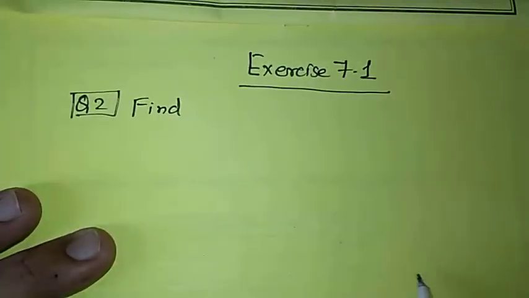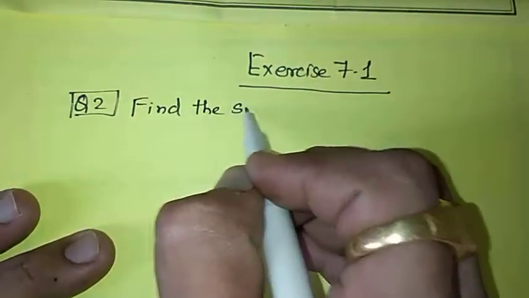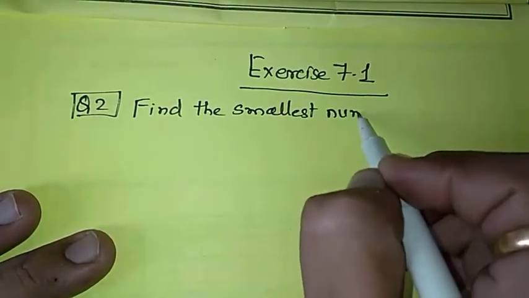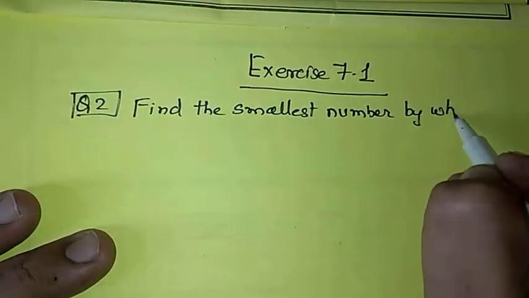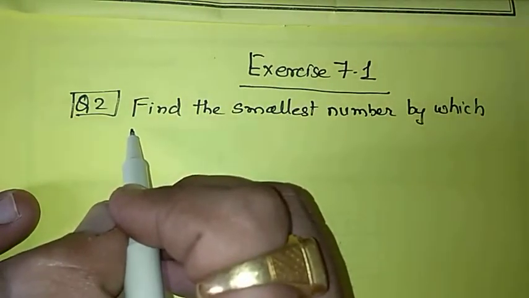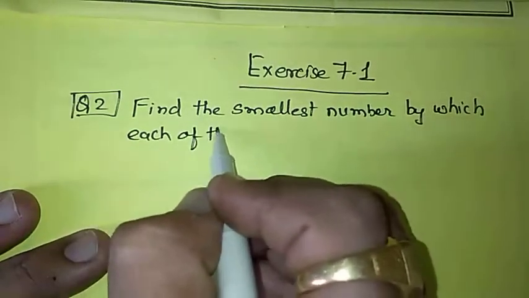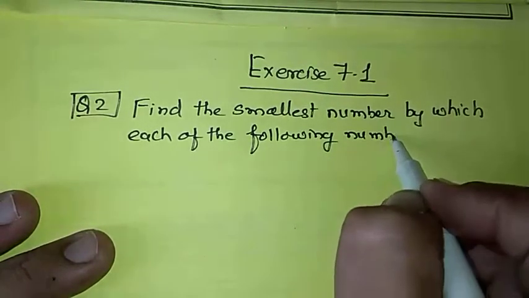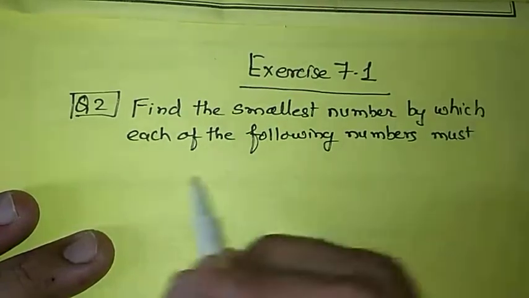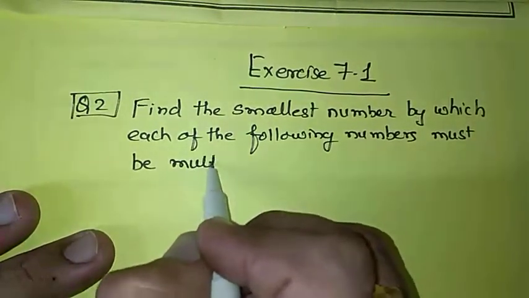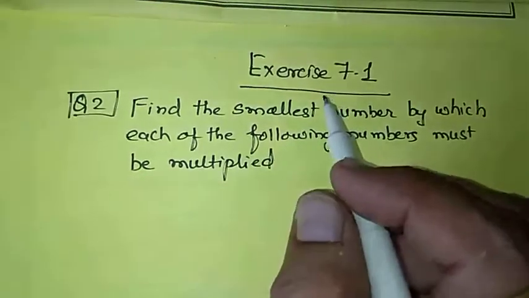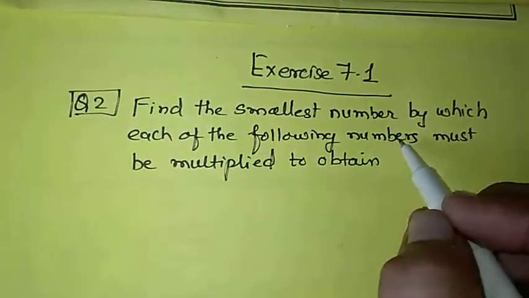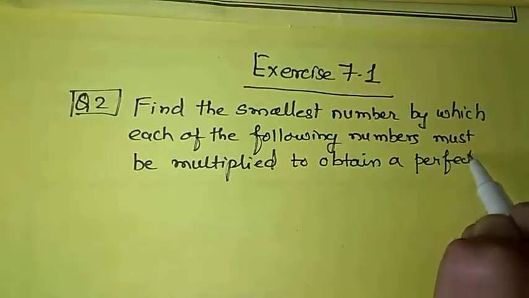The question says: find the smallest number by which each of the following numbers must be multiplied to obtain a perfect cube.